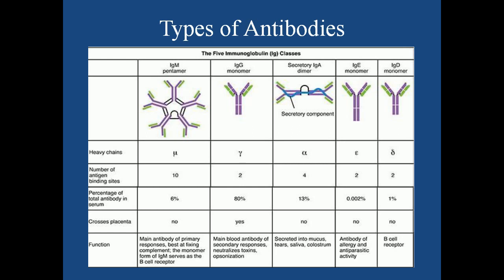As I said earlier, we have different types of antibodies: immunoglobulin M, G, A, E, D. These different antibodies are based upon what type of heavy chains are present. For example, in IgM you have mu heavy chain, in IgG you have gamma heavy chain, in IgA you have alpha heavy chain, in IgE epsilon, and in IgD delta. So these different types are based upon what type of heavy chains are present there.